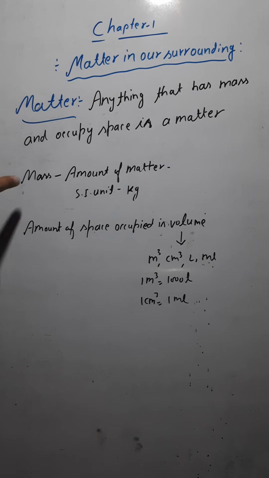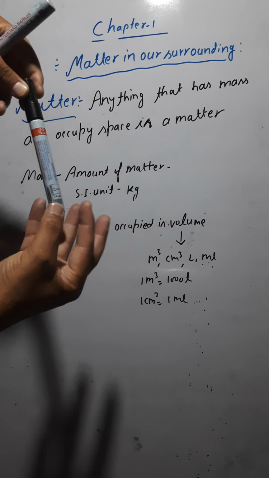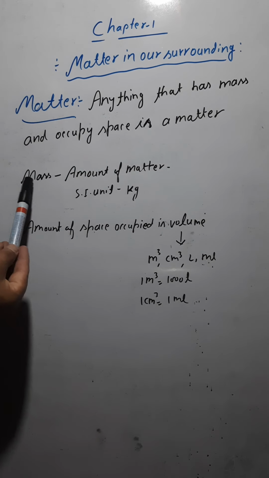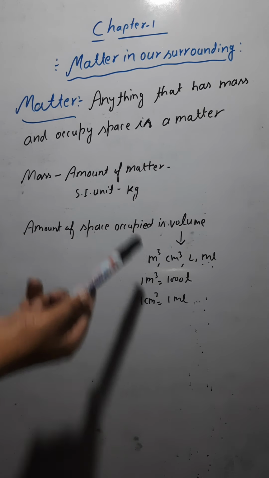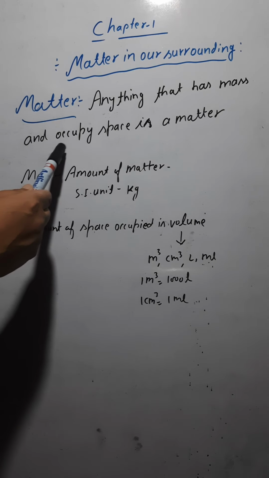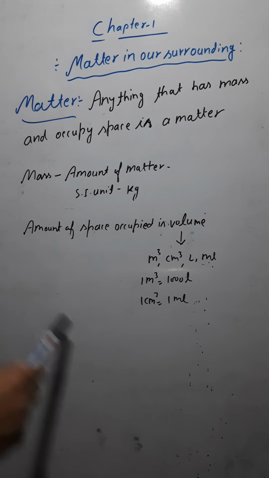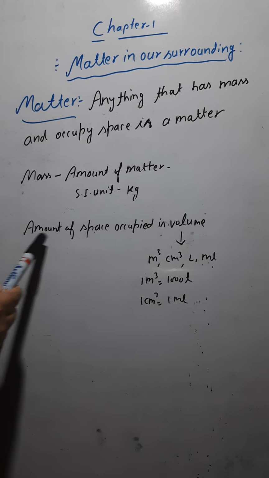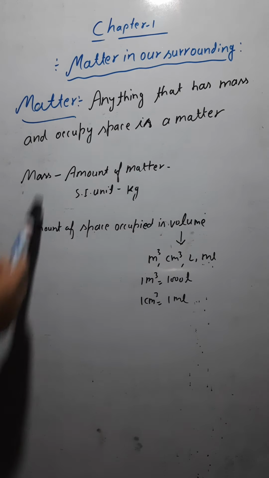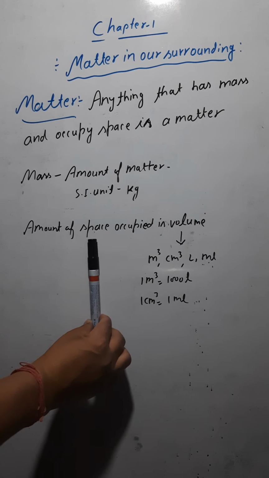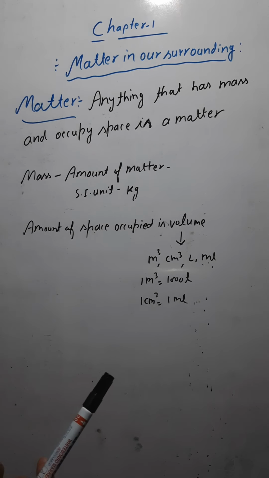Mass means the amount of matter, how much matter is here. The SI unit for mass is kilogram, and sometimes we measure it in gram also. This is the unit of mass. And as I have said, anything that occupies space, meaning the amount of space occupied, we call volume. How much space is being occupied by this marker here on this board, this we call the volume.